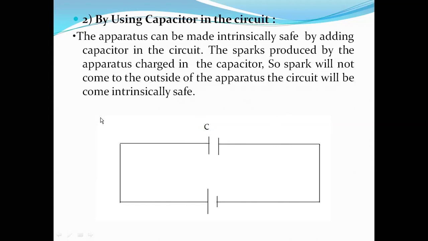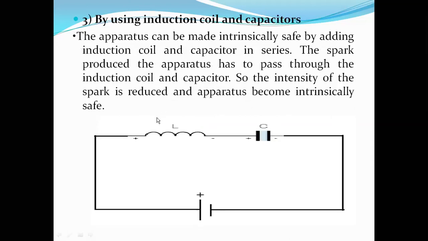So the first method is by adding an induction coil. The second one is by adding a capacitor. And the third method is by adding a combination of these, using an induction coil and a capacitor. Here, because of the induction coil, the intensity gets reduced. Using the capacitor, it is reduced further, which makes the circuit much safer, right?